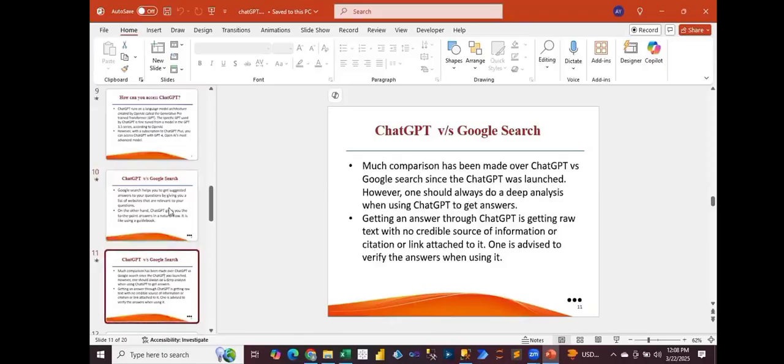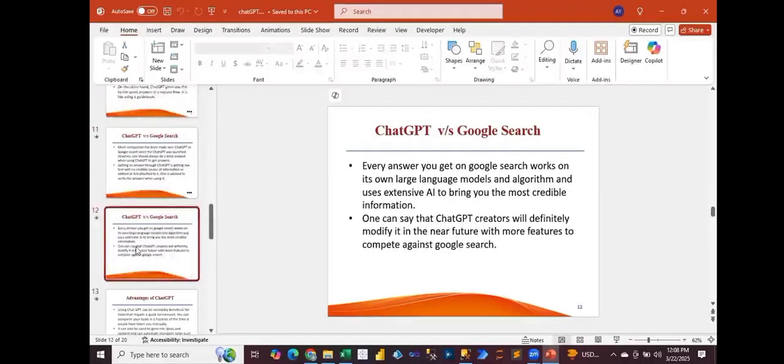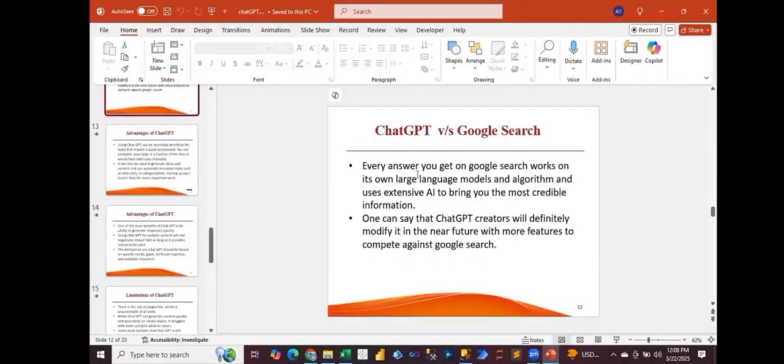Now here, if you see, this is ChatGPT versus Google search, right? So in Google, what happens? For example, if you are looking for some solution and you type your query in Google, it will give you a lot of links, but it's not necessary that you are getting the perfect solution.